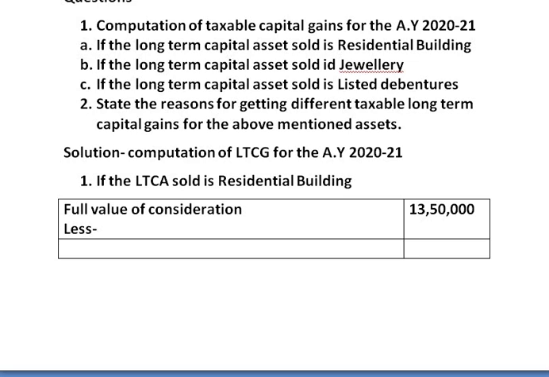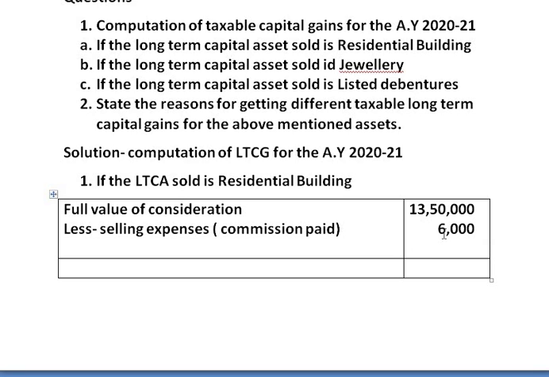From this we have to deduct selling expenses. In the sum you are given that he has paid commission. The amount of commission paid is rupees 6,000. Deduct 6,000. Now the balance remaining is 13,44,000. This is known as net consideration.